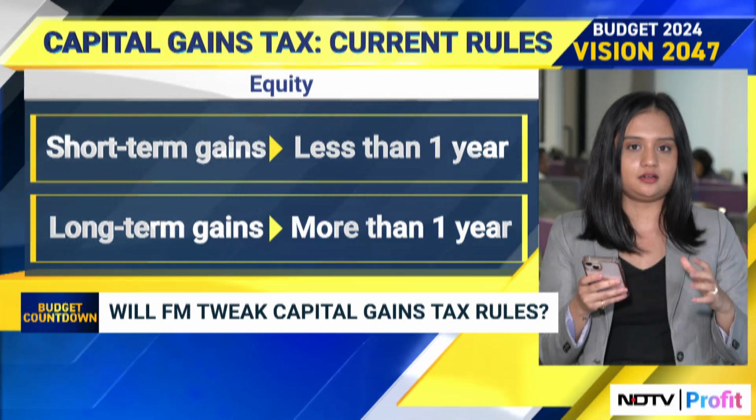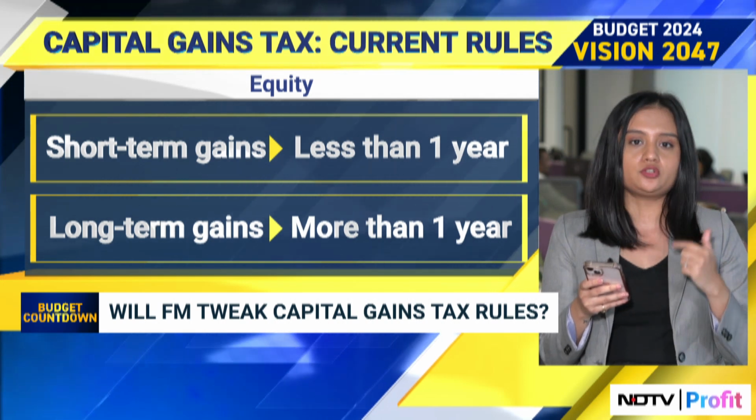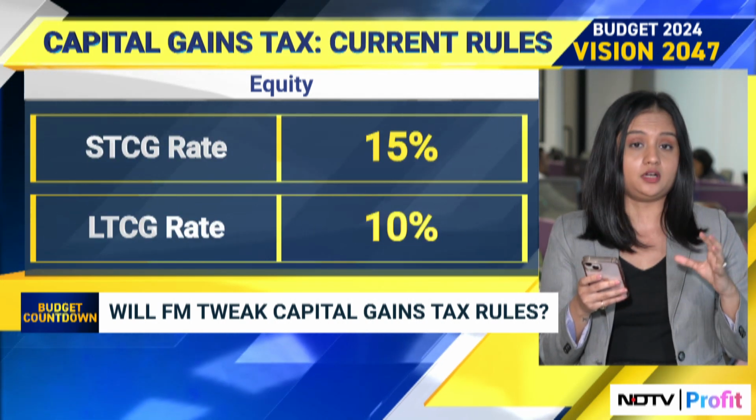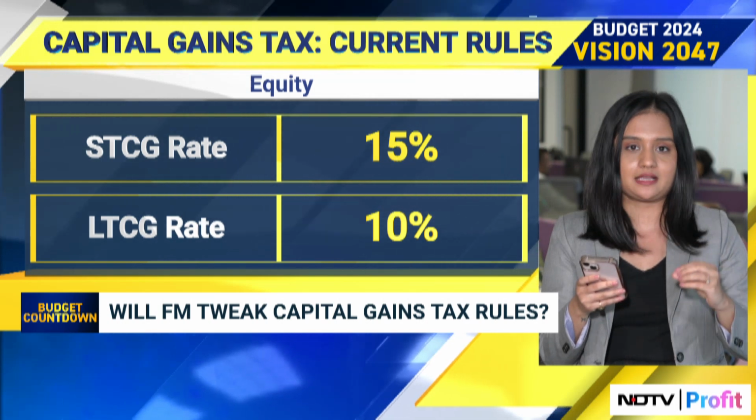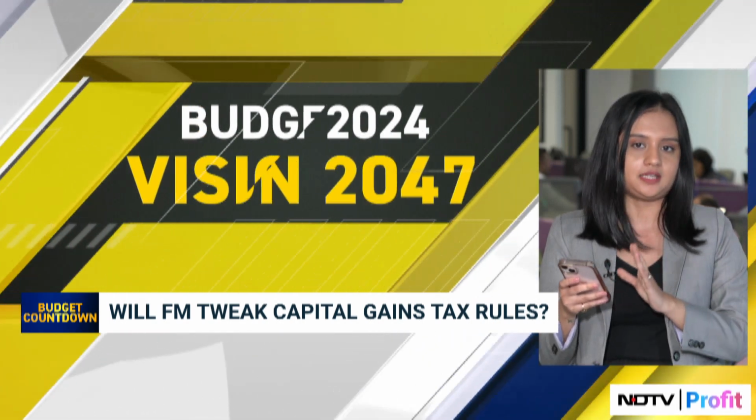For real estate, similarly, short-term capital gain is below 2 years and more than 2 years is long-term capital gain. In this case, short-term capital gain is taxed at slab rate and LTCG rate is 20% plus indexation.